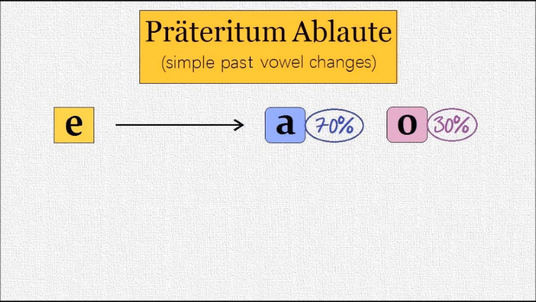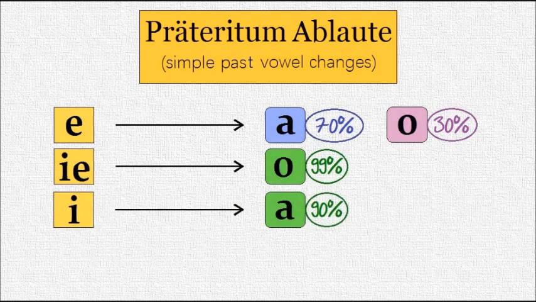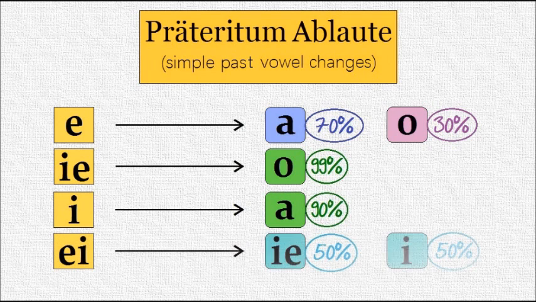The likeliness for a is 70% and for o 30%. Long e stems become o. Short e stems become a, and i stems become long or short e.